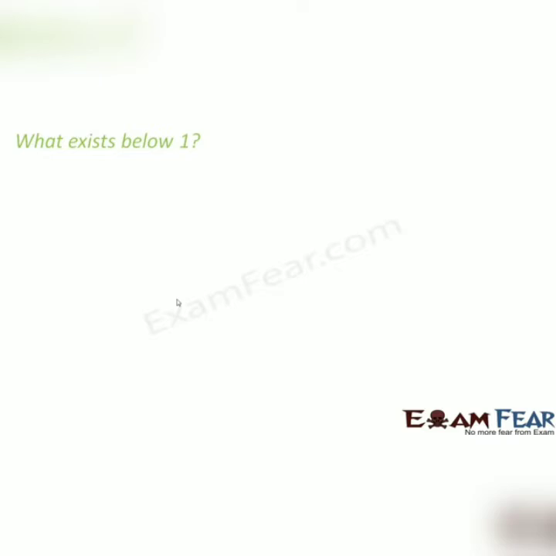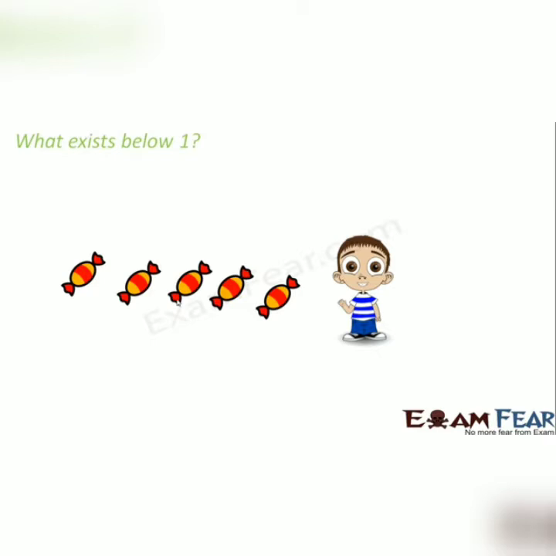Now, you might ask, what exists below 1? Like we see, below 3 exists 2. Below 2 exists 1. What is there before 1? So let us look at this example. Let's say that this little boy has 5 toffees. So he has 5 candies with him. Now he ate one, so it became 4. He ate another, it became 3. He ate one more, so now he has 2. When he eats one more, he is left with 1. So from 5 it reduced to 4, from 4 to 3, 3 to 2, 2 to 1.